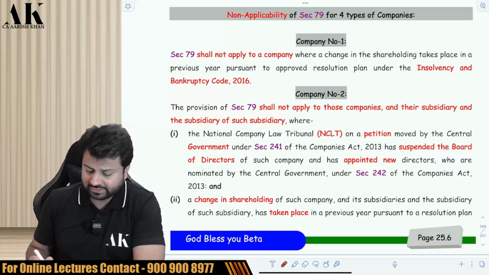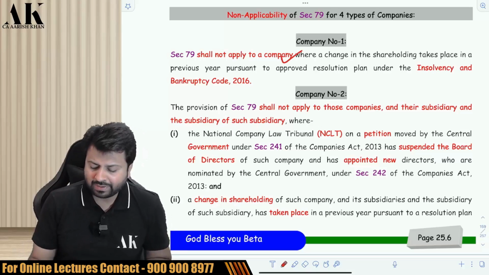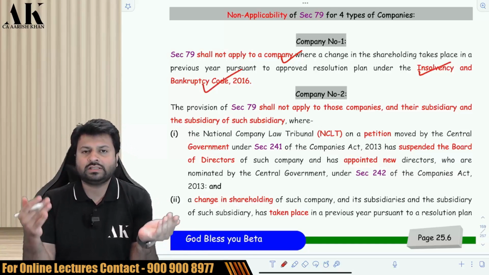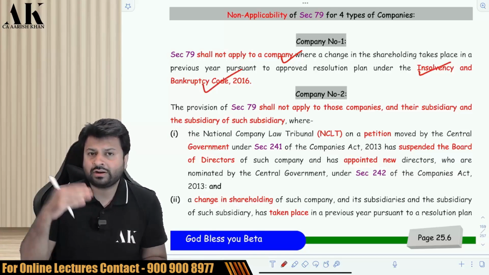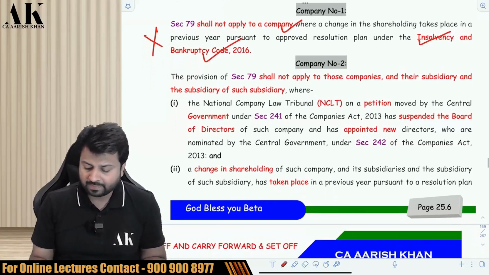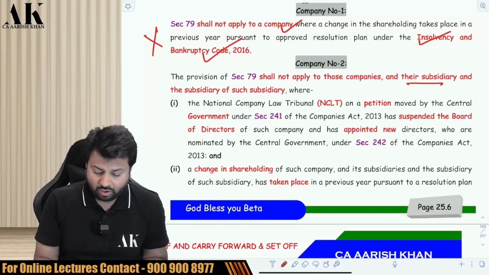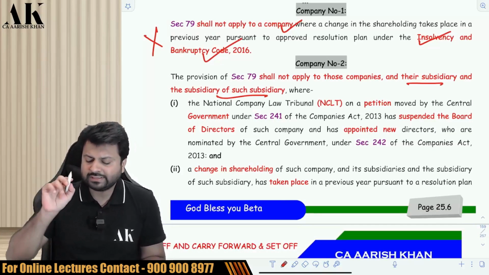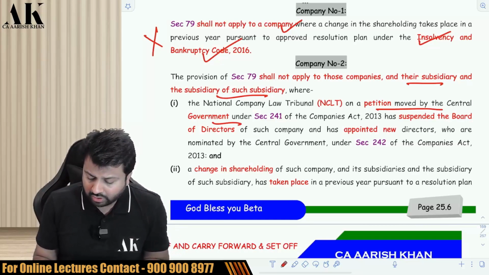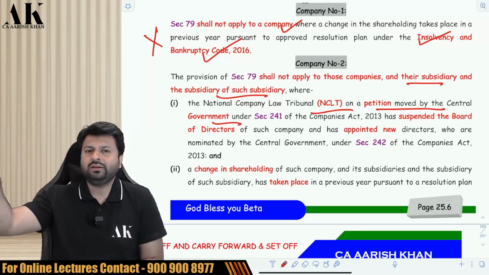First is what? Any company which has applied to the insolvency and bankruptcy court. So if a company has already applied to an insolvency and bankruptcy court for resolution, for revival, then this section is not applicable. Second, if there is a company, or the subsidiary of that company or the subsidiary of that subsidiary, against which the central government has moved a petition to NCLT. Suppose there is a company which is doing something wrong.